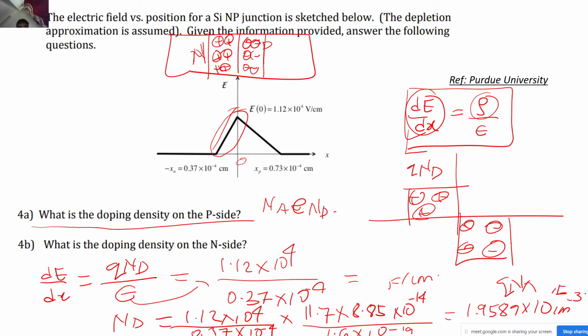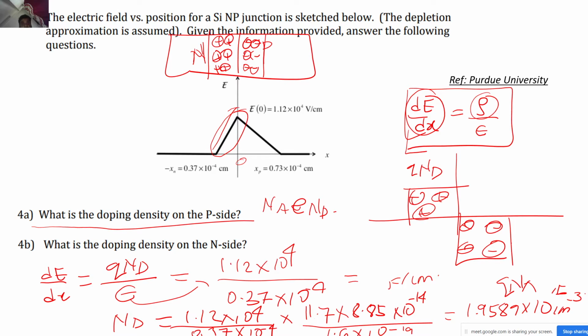Now someone had suggested that I should use that charge neutrality concept, correct. So now I will use that one. From charge neutrality, q into xn into Nd should be equal to q into xp into Na, correct. The q will get cancelled. Do I know the value of Nd? Yes, I know. Do I know the values of xn and xp? These values have been given to me, correct. So can I calculate Na with the help of this? Obviously I can, right. So Na equals xn by xp into Nd, and if you put all the values of xn, xp and Nd, then you will get the value of Na to be